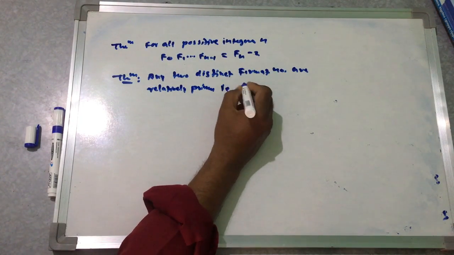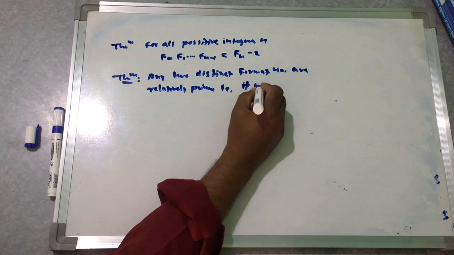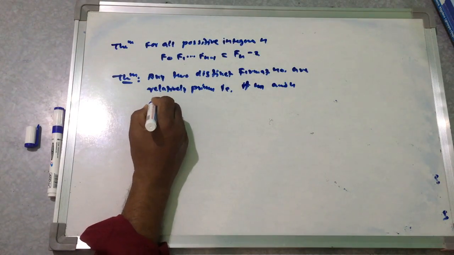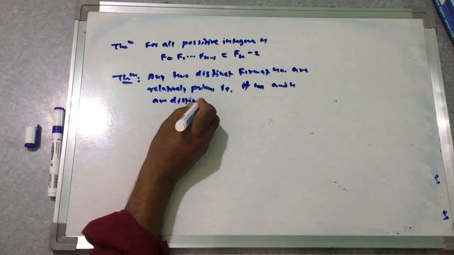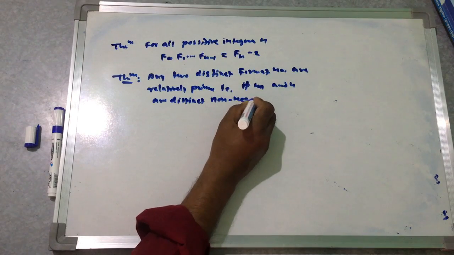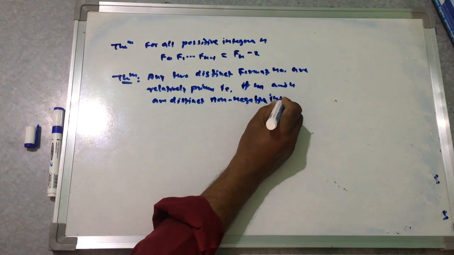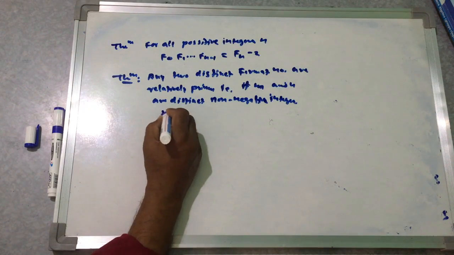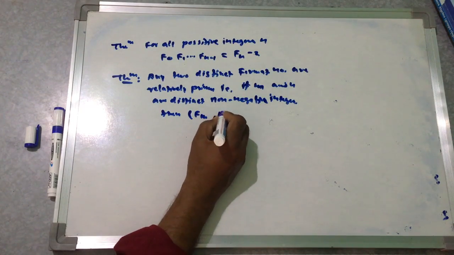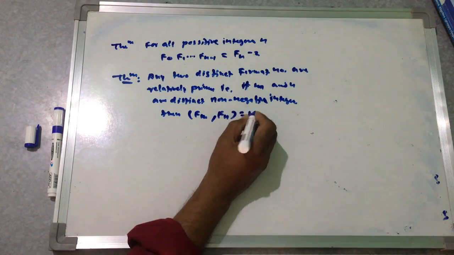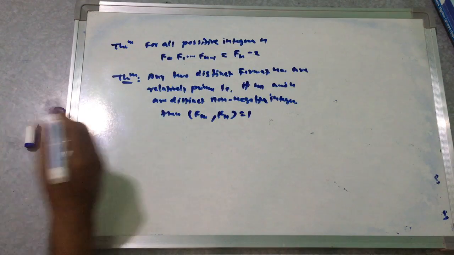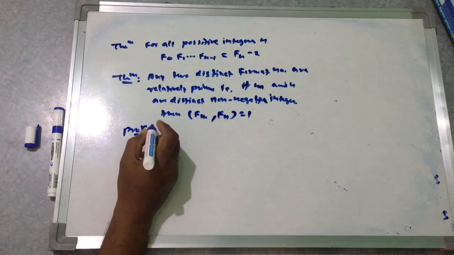That is, if small m and n are distinct non-negative integers, then the GCD of Fm and Fn has the value 1. So you can prove this also.